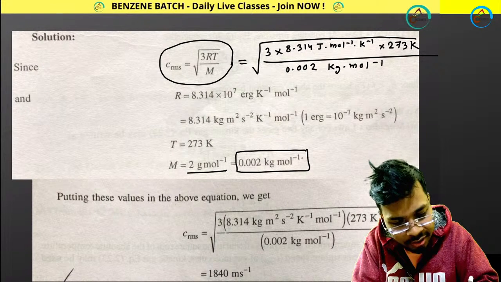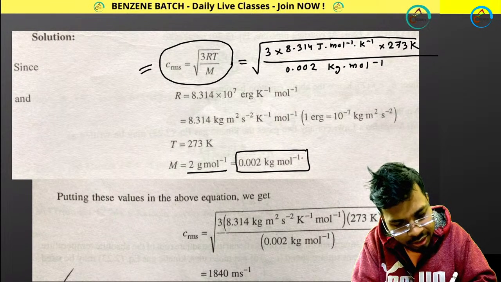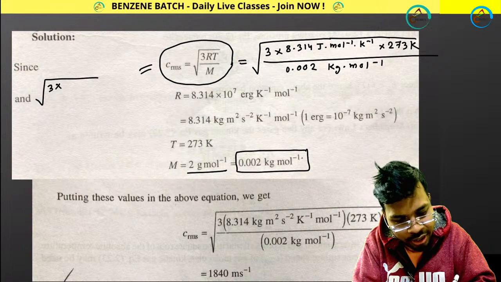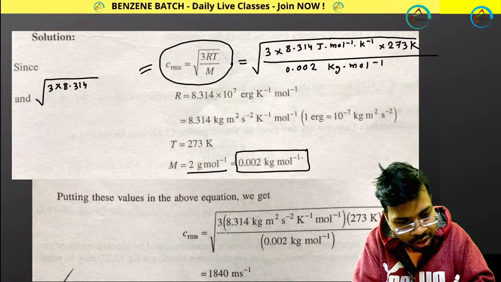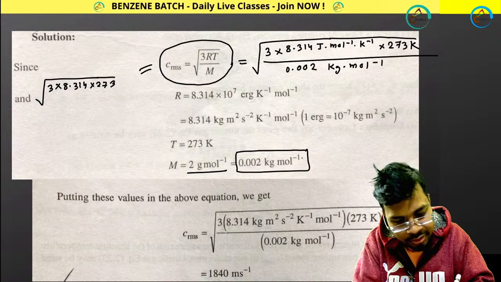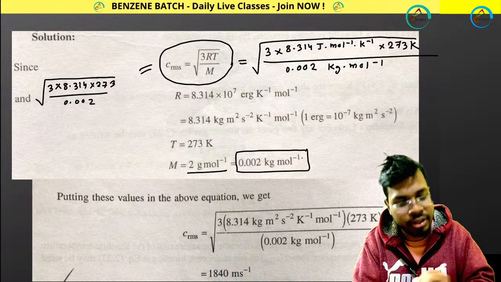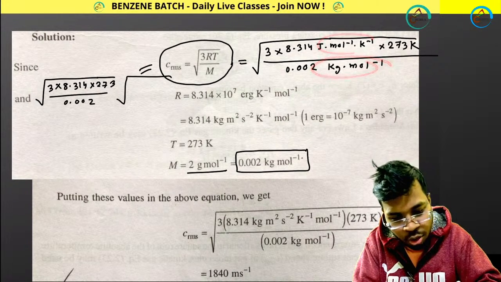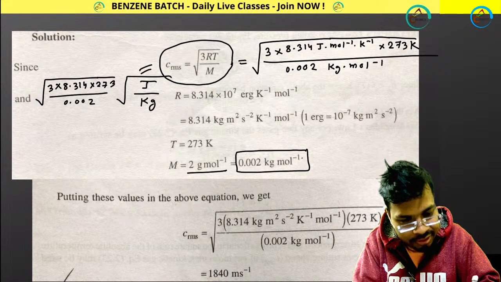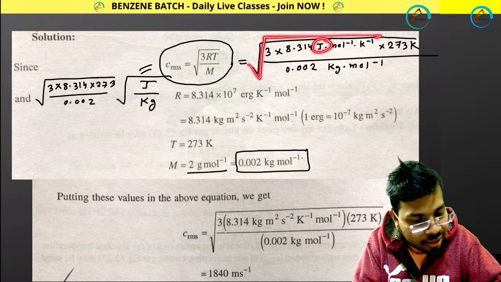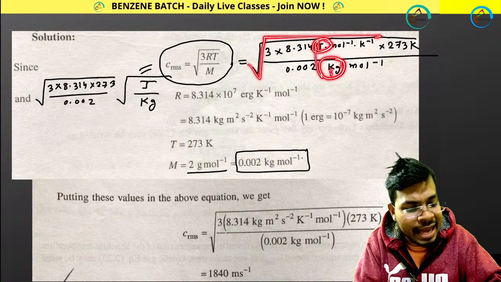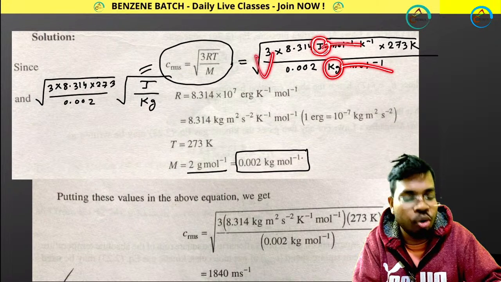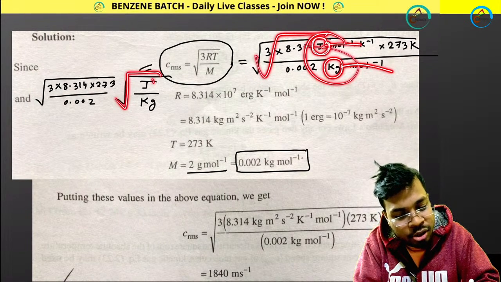So what I am getting from here? I am getting root over of this, like 3 into 8.314 into 273 divided by 0.002, and along with that I am writing these units only, like root over of joule per kg. It is inside the root. Don't take this joule and kg outside the root. So I am putting it also inside the root.